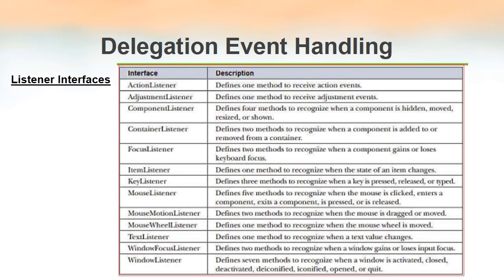The listener interfaces and the description about each of those interfaces. As you can see, ActionListener defines the methods to receive action events. Similarly, we have KeyListener. It defines 3 methods to recognize when a key is pressed, released or typed. Similarly, we have MouseListener, MouseMotionListener, MouseWheelListener. So for all kinds of events, we have corresponding listener interfaces. As we know, the definition of an interface is a collection of methods. So all these interfaces are collections of methods which can be used to handle the corresponding events.